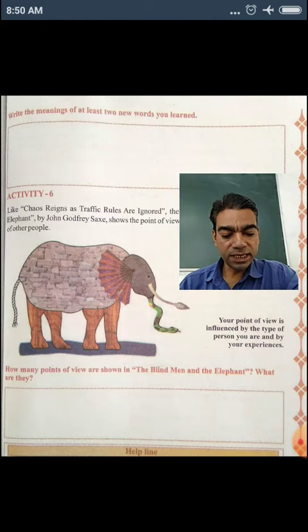The first blind man will say that the elephant is like a wall. The second one says the elephant's tusk is like a spear. The third one says the elephant's tail is like a snake. The fourth one will say the elephant's leg is like a tree. The fifth one says the elephant's ear is like a fan. The sixth one will say the elephant's tail is like a rope. That I have given in the PDF. You can see and you can write.